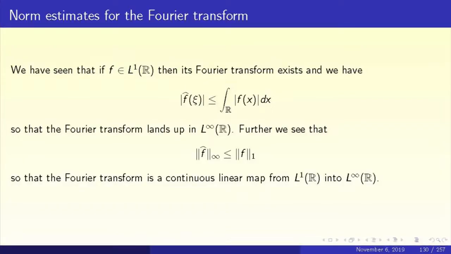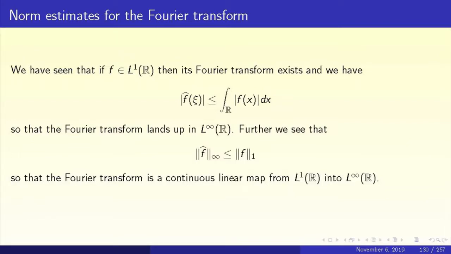So we know that if a function f is absolutely integrable, its Fourier transform exists. That is, if f is in L1 of R, then we know that the Fourier transform exists. What is the Fourier transform? f hat of chi equals the integral over R of e to the power minus i x chi f of x dx. Take the absolute value inside. So mod f hat of chi is less than or equal to the integral over R of mod f(x) dx, because mod of e to the power i x chi is 1.